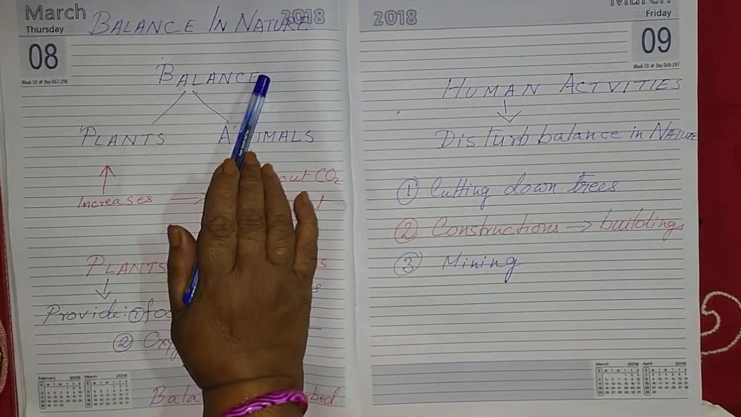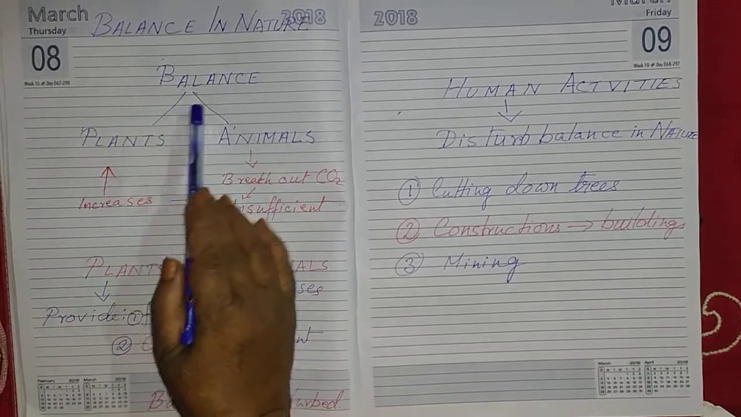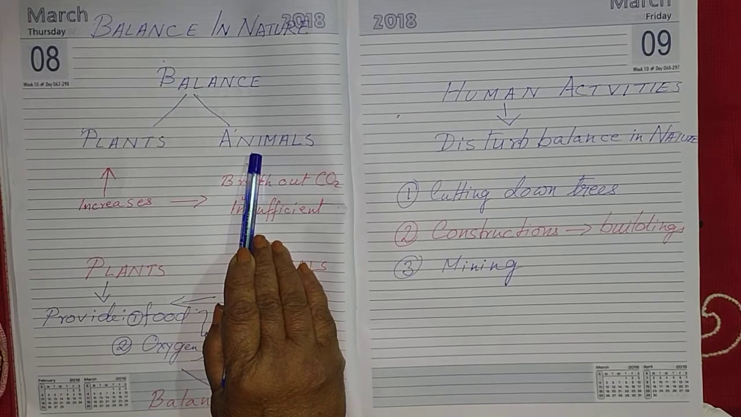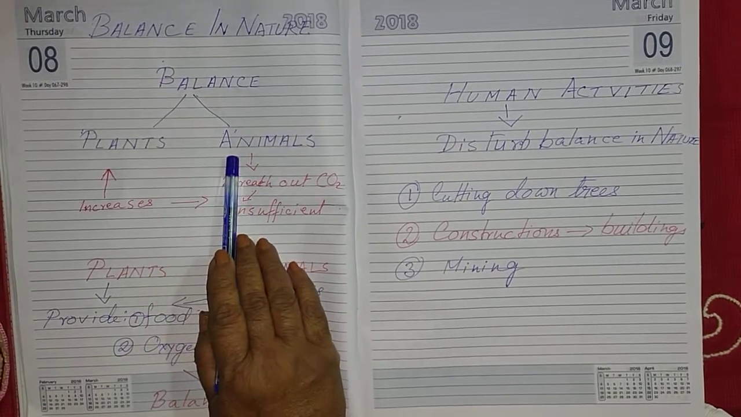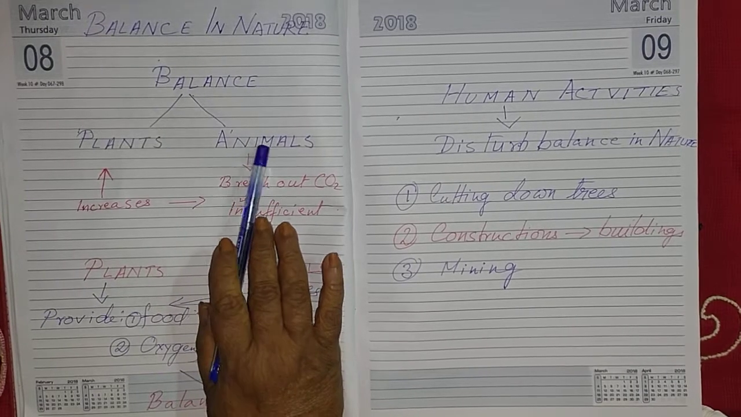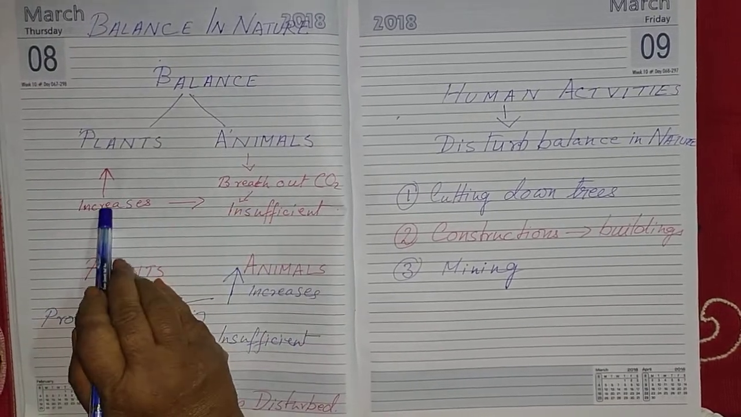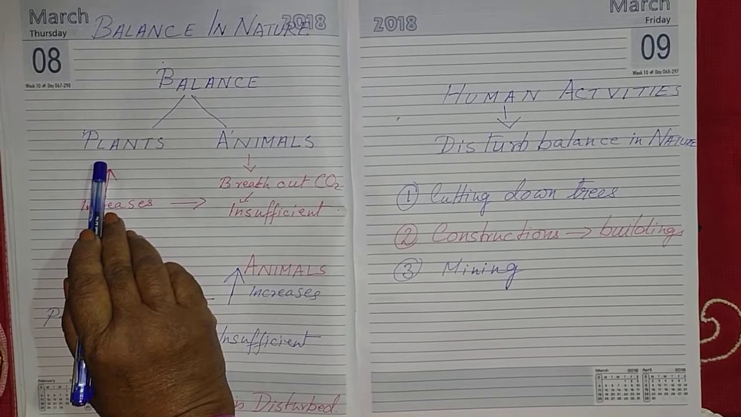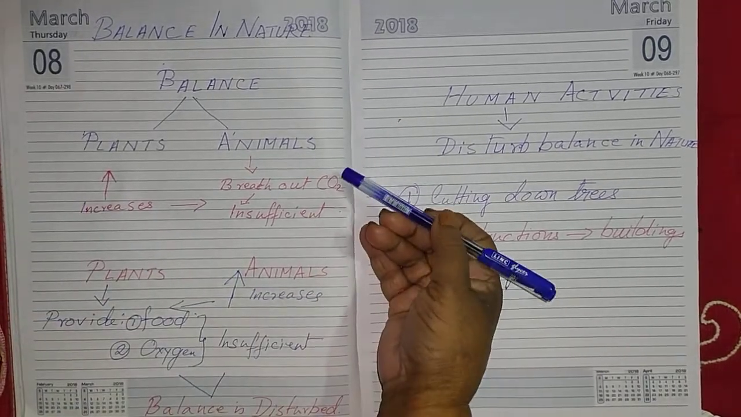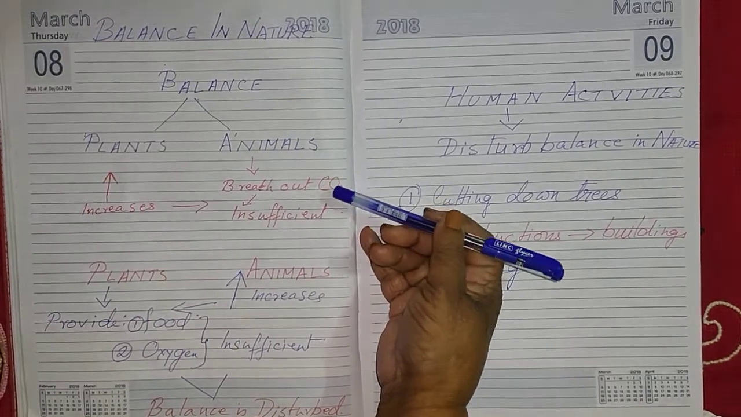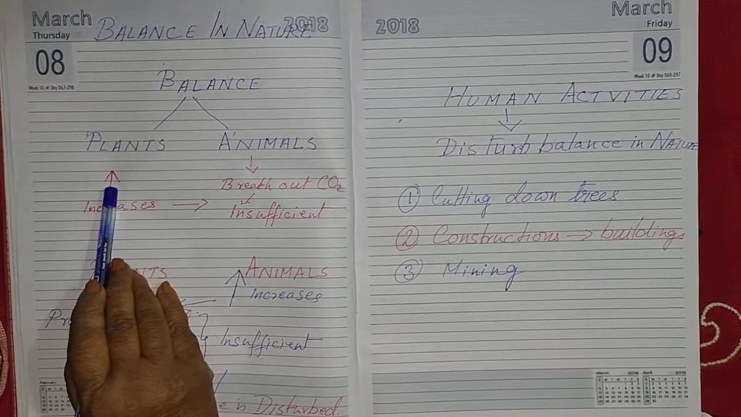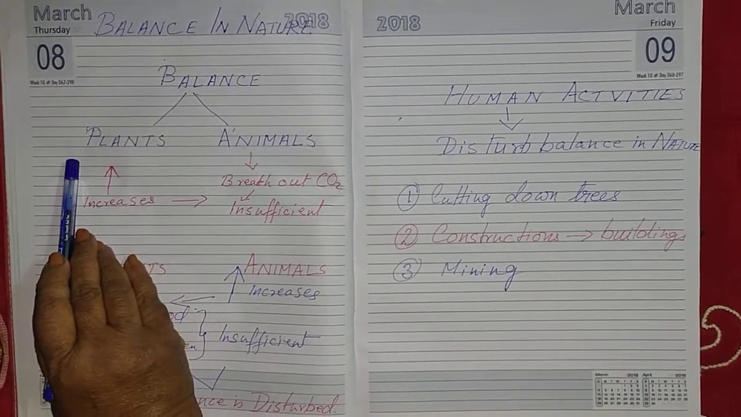When there is balance in nature, that means balance has to be between plants and animals, because plants depend on animals and animals depend on plants for their living. Now, suppose the number of plants increases. Alright, what will happen? The animals breathe out carbon dioxide, which the plant takes in for photosynthesis.